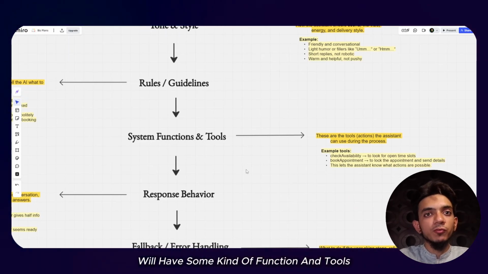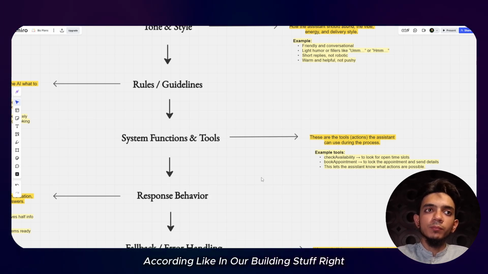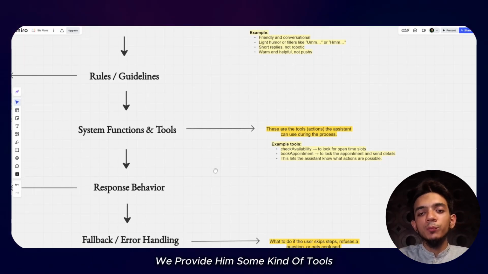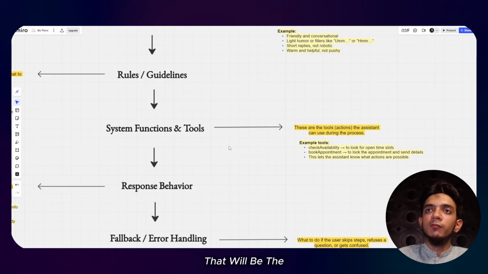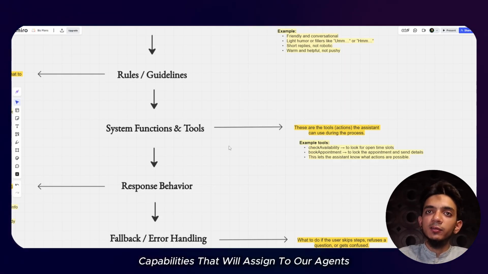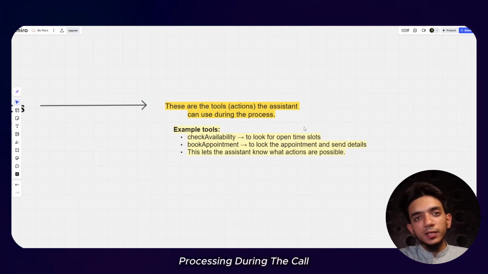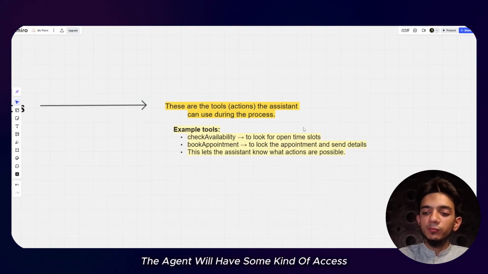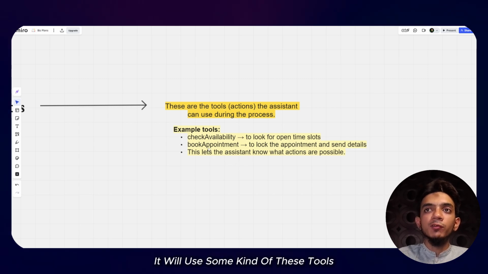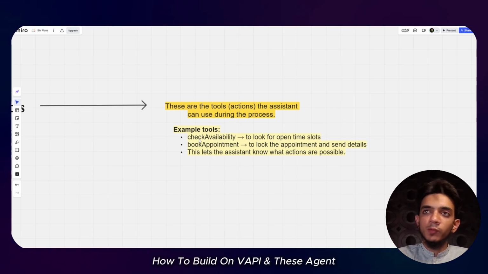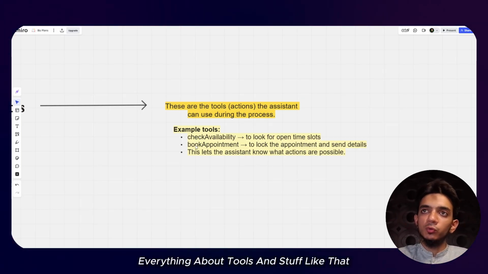And then we will have some kind of functions and tools. Functions are the capabilities of the agent that we provide to it, like in our building stuff, right? So when we build our agent, we provide it some tools. The tools will be the capabilities that we assign to our agents. As you can see here, these are the tool actions that the system can use during the call. The agent will have access to reach our Google Sheet, to reach our Google Calendar, and it will use these tools. If you know how to build these agents, you will completely understand. You can check out my tutorial in which I have completely shared everything about tools and stuff like that.